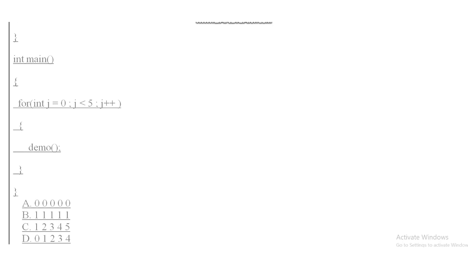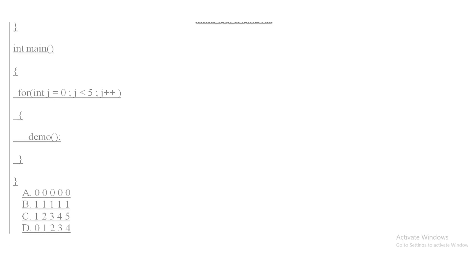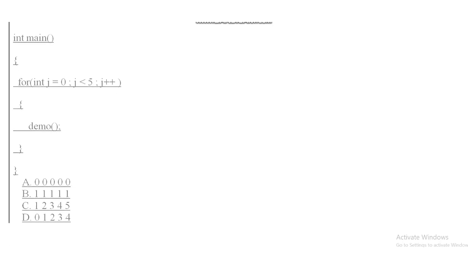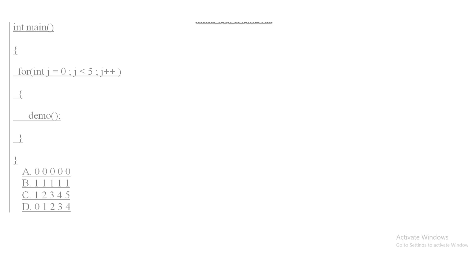And in main, for loop is used, and the value of j is printed 5 times, less than 5 times. And demo function is called. So we will see the options of this question. Option A 0 0 0 0 0, option B 1 1 1 1 1, option C 1 2 3 4 5, and option D 0 1 2 3 4.